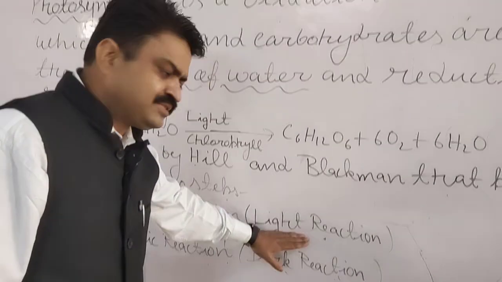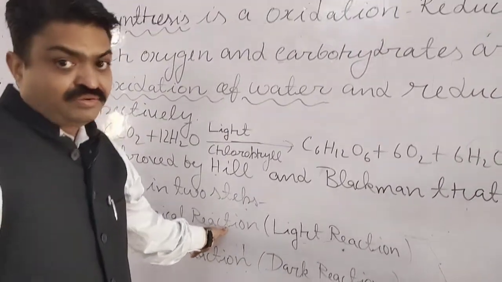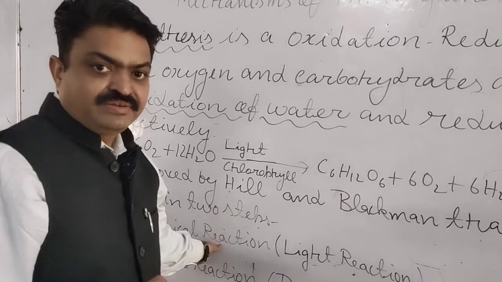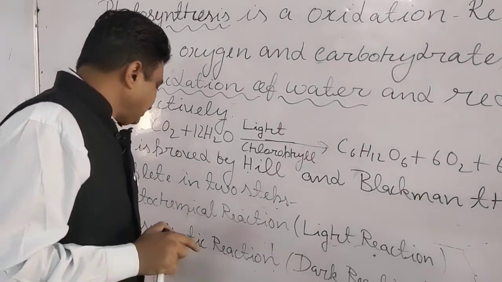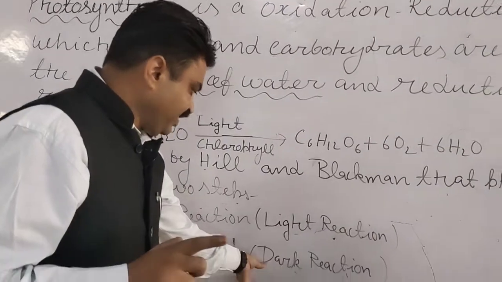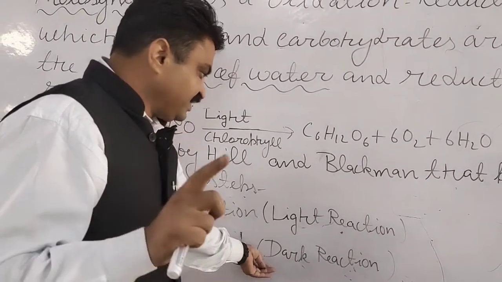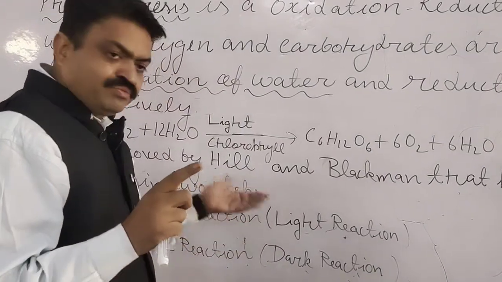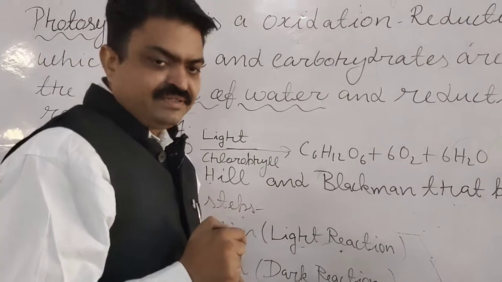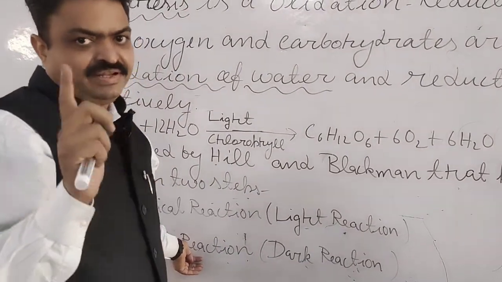The light reaction is also known as the photochemical reaction, because this reaction takes place in the presence of light, students, and the biosynthetic reaction takes place in the dark. That's why this reaction is known as the dark reaction. By the names of the scientists, this reaction is also known as the Hill reaction, and that one is also known as the Blackman reaction.